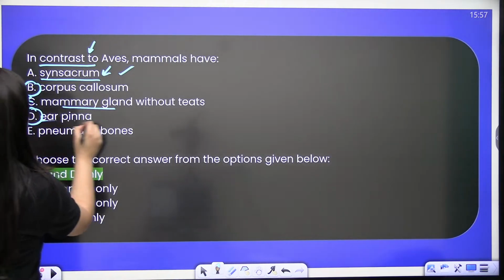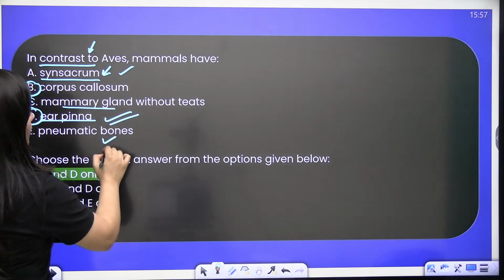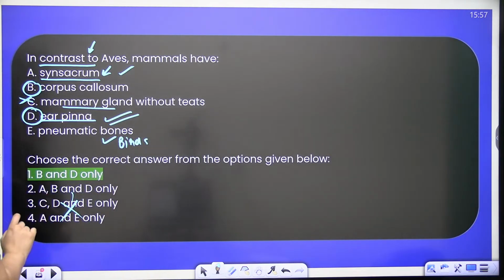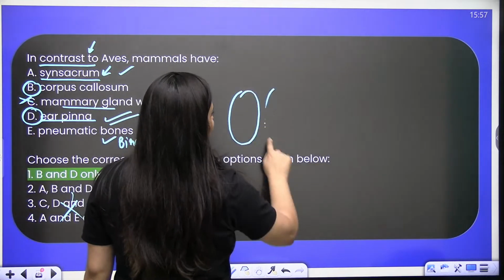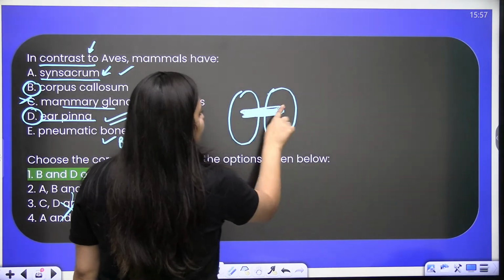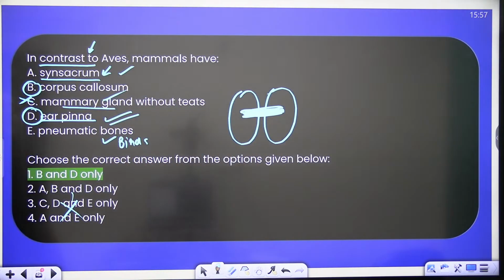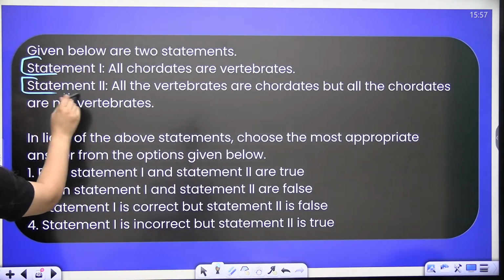But in the case of mammals only, you will find ear pinna, that is the external ear. Pneumatic bones are there in the bird, so definitely E is not the answer. You can also choose the elimination method. Corpus callosum, remember corpus callosum, the two hemispheres of the brain are connected together by a tract of nerve fibers, and that is corpus callosum, and you will see that in the case of mammals. It is not there in the birds.